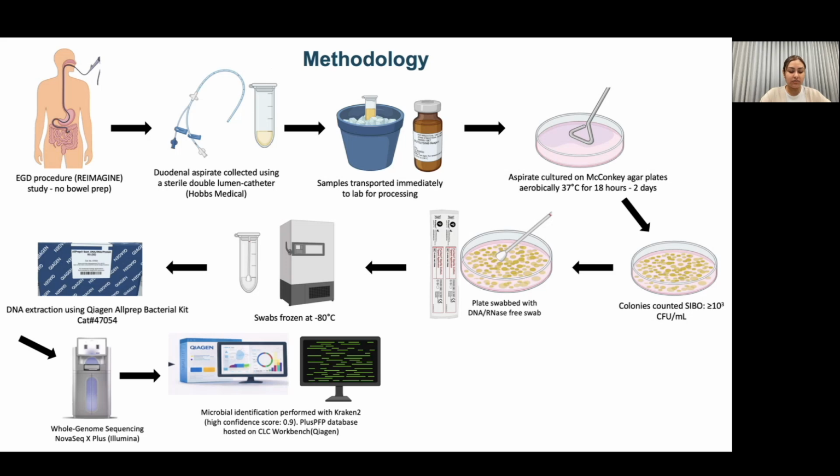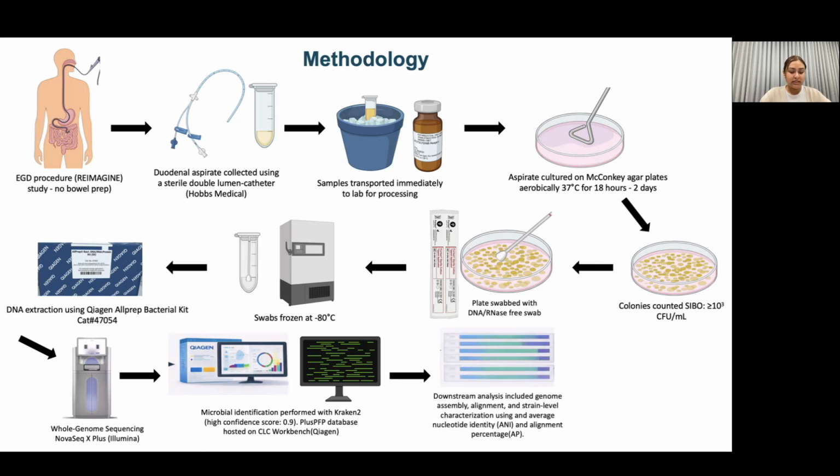Microbial identification was performed using Kraken 2 with a high confidence score of 0.9. Downstream analysis included genome assembly, alignment, and strain level characterization using average nucleotide identity, otherwise known as ANI, and an alignment percentage, AP. Finally, antibiotic resistance genes were assessed using a ShortBRED ARG database.